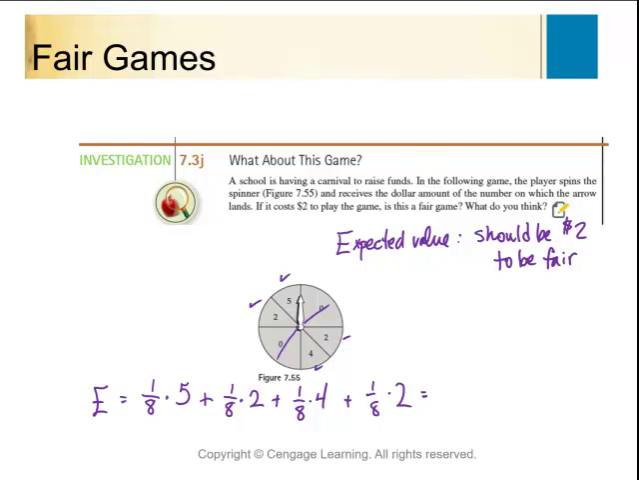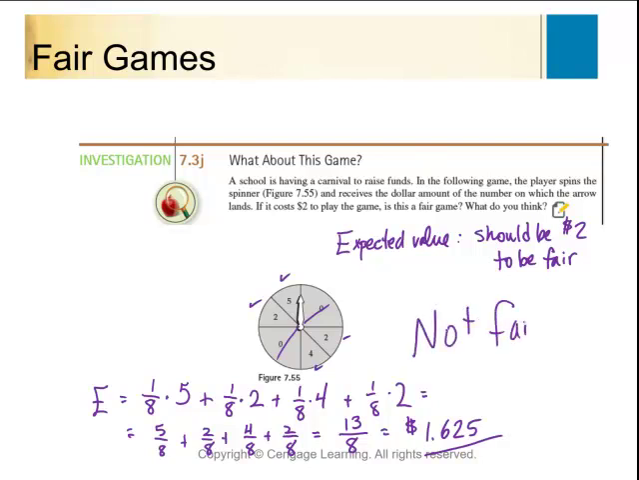Let's crunch all those. All right, so here's where we're at, out of 8, and this would be 7, 13 out of 8. Your expected winnings for this, I'll do 13 divided by 8. Your expected winnings are $1.62, or 63 cents. So if it was fair, it'd be $2. Not fair. And that is how you would get the expected value.